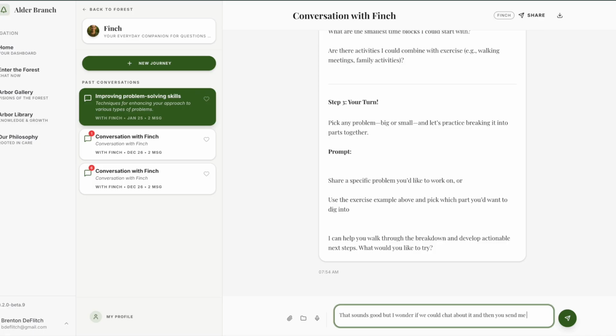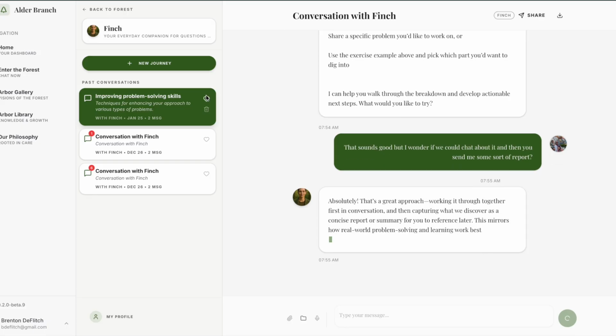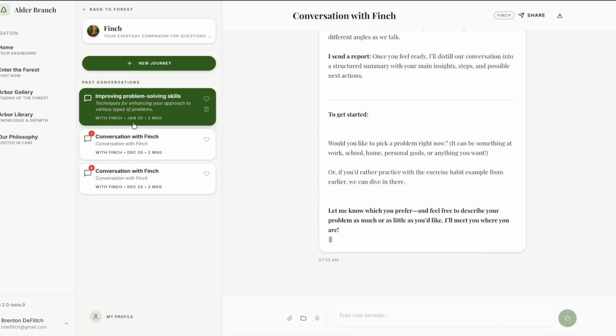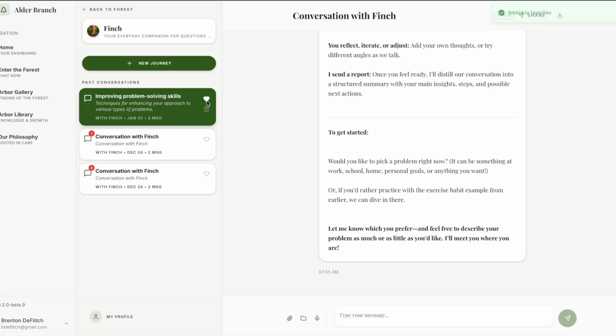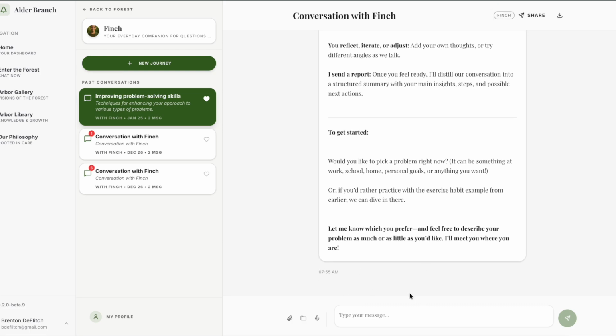Yeah, so what about, like, that sounds good. We'll wonder if we can chat about this a bit. Yep. All right, so again, you can kind of see variance in the responses, the difference between listing and non-listing, moving in and out of different styles. You can also see here, let me just add to favorites, and that popped up. And so now you're going to have access to that in your favorites menu.